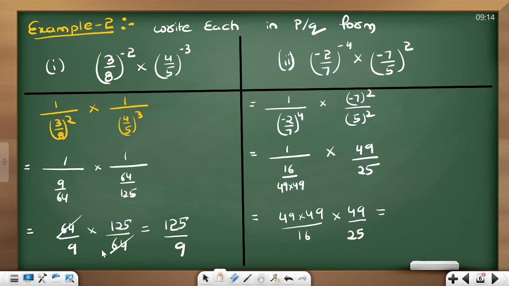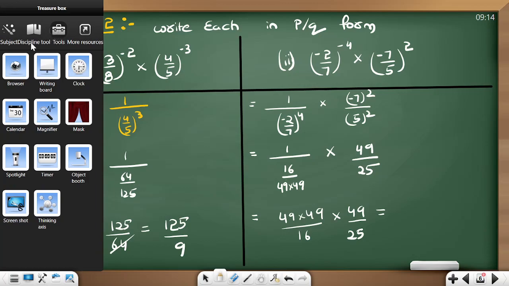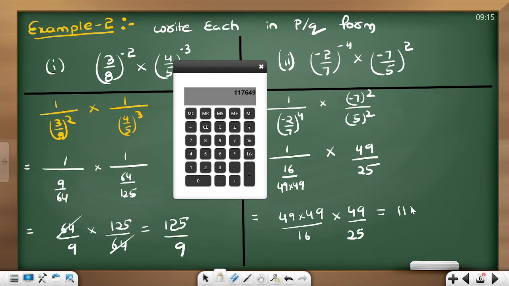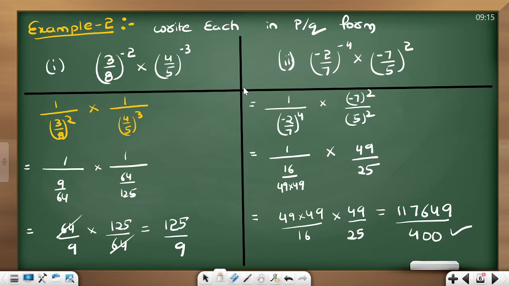So 49, if you multiply 3 times, what are you going to get? 49 into 49 into 49, 117,649 divided by 16 into 25. Very simple calculation, 400. So this is such a big answer for this.